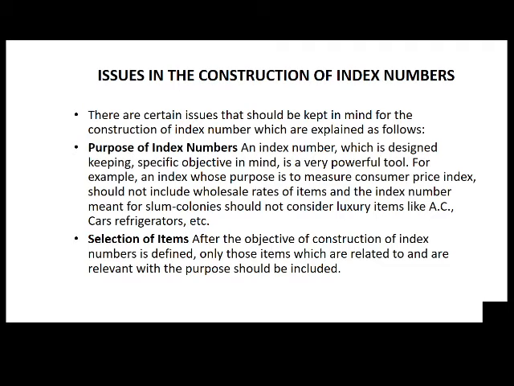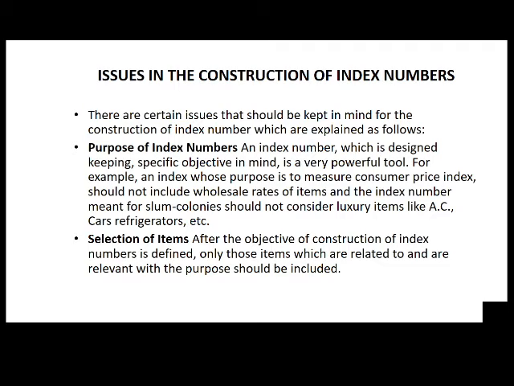For example, an index whose purpose is to measure consumer price index should not include wholesale rates of items, and the index number meant for slum colonies should not consider luxury items like AC, cars, refrigerators, etc.